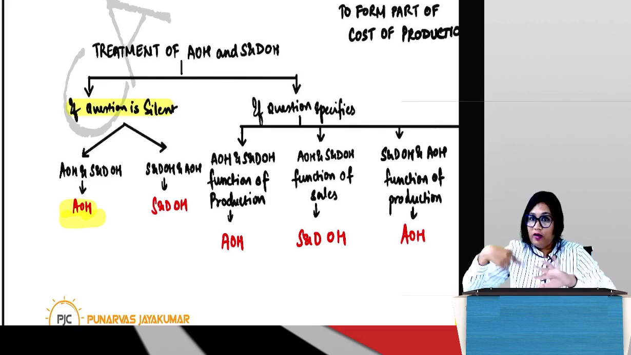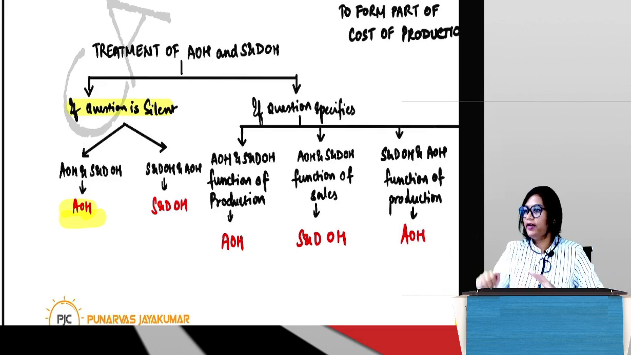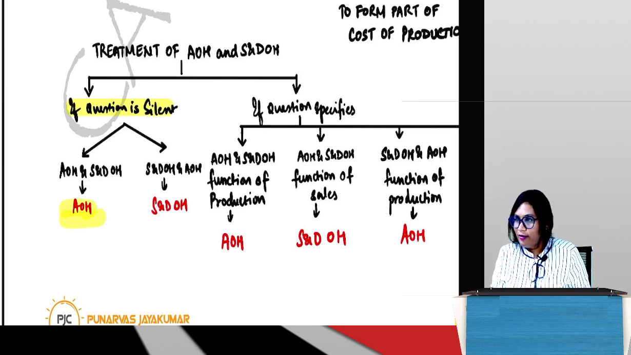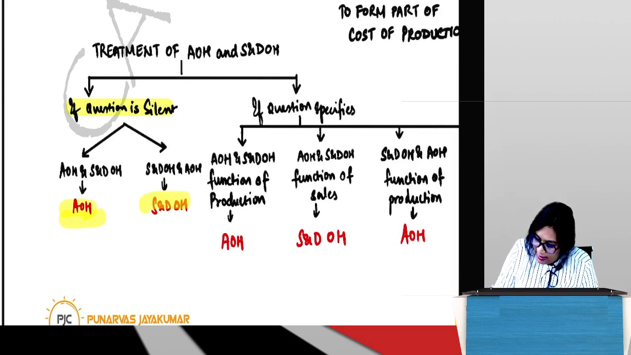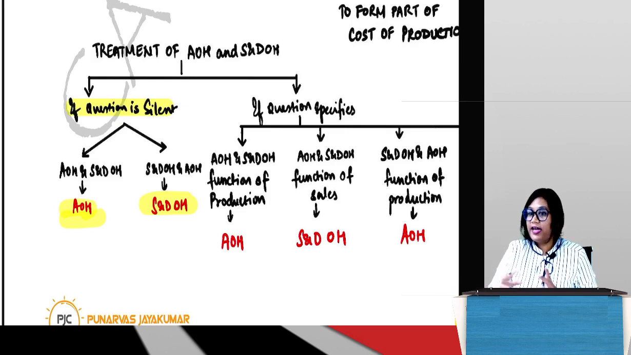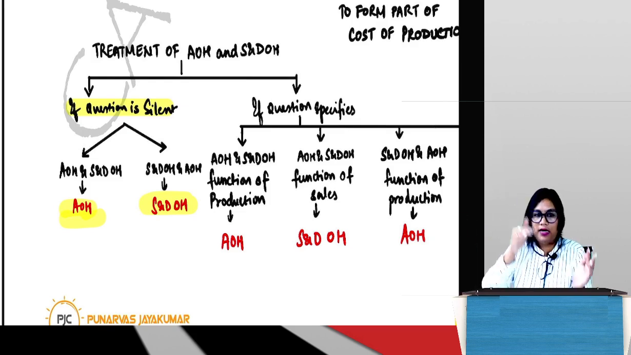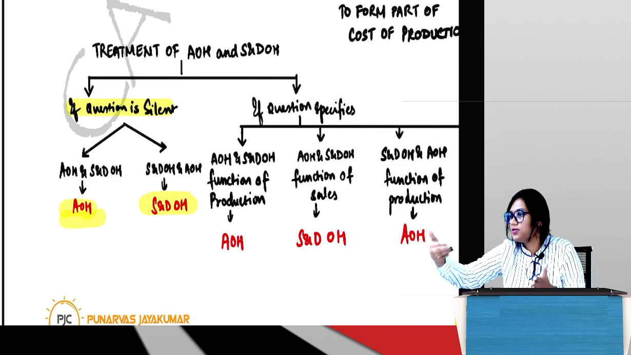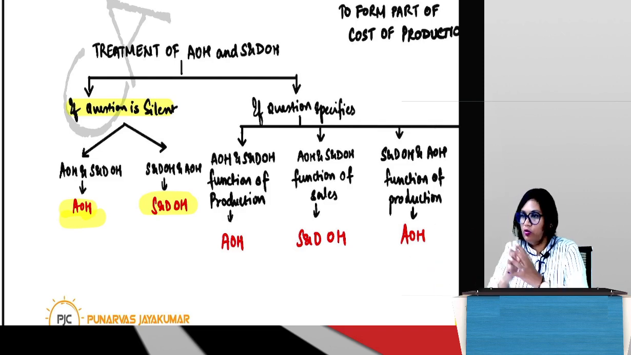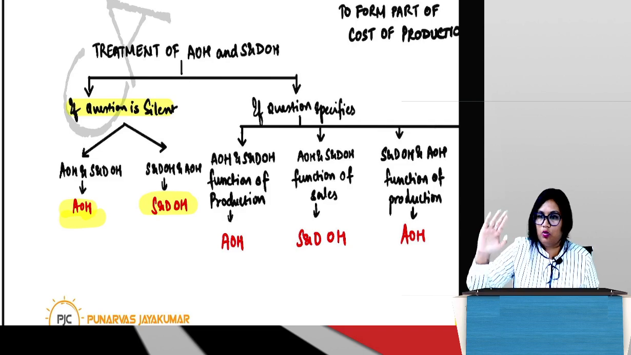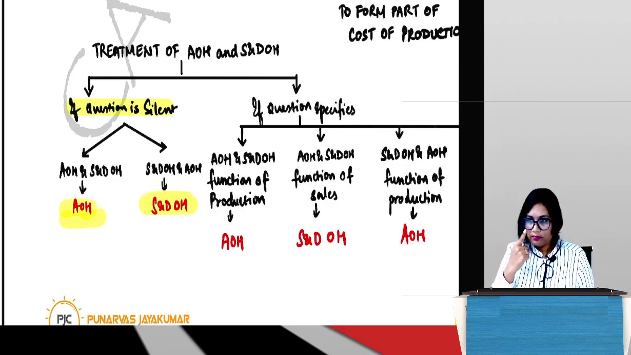Now what if they were to reverse this? The question is still silent, but instead of saying AOH and SNDOH, they say SNDOH and AOH is 60,000. Then what do you do? Then you take it as SNDOH, because they have said SNDOH and AOH, which means AOH is a very small negligible portion getting added to SNDOH. They don't want to show it as a separate head. That's why they have clubbed both. So you will put it in SNDOH. Guys, is it clear? Yes?